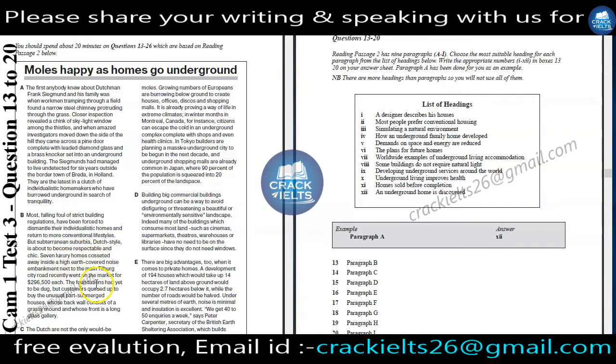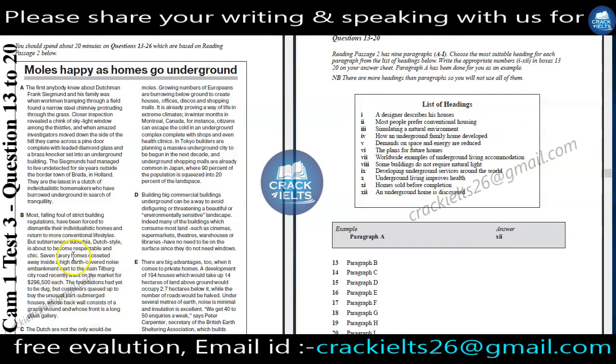Seven luxury homes cosseted away inside a high earth-covered noise embankment next to the main Tilburg city road recently went on the market for $296,500 each. The foundation had yet to be dug, but customers queued up to buy the unusual part-submerged houses, whose back wall consists of a grassy mound and whose front is a long glass gallery.